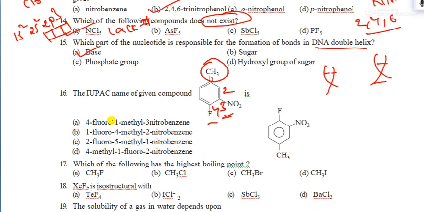You can see the answer is there. 3 nitro, fluoro. Okay? So what I mentioned is there here. They didn't mention anything there. You can see very clearly. Look at the question carefully.